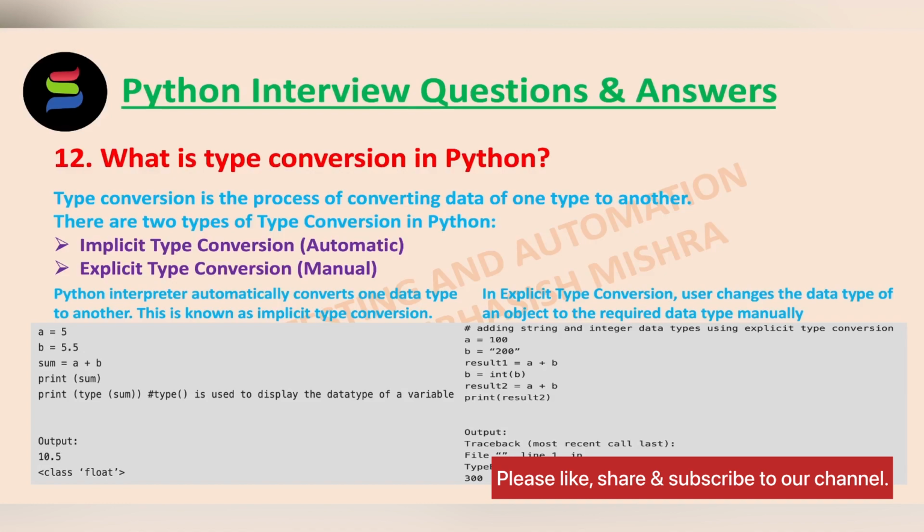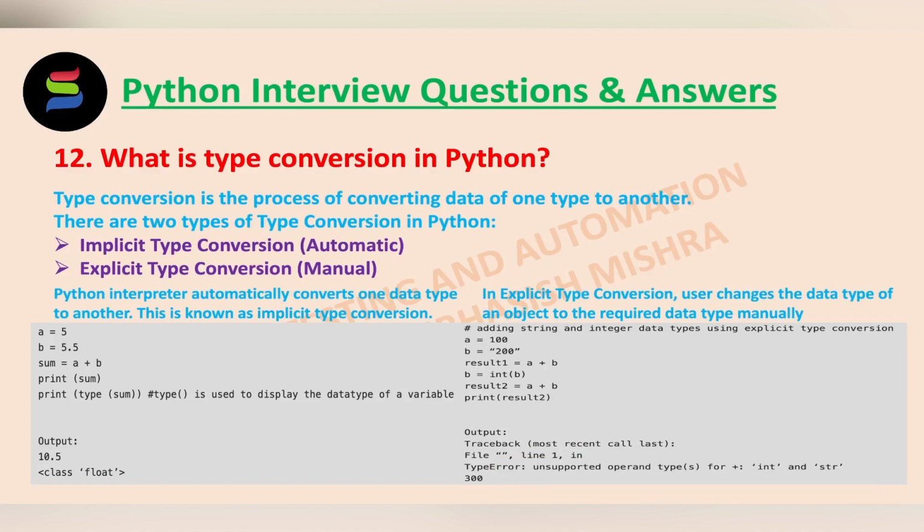To do that, here you see we are converting the variable B into an integer type and then adding variables A and B, and then storing the sum in result2 and then printing it. And now we see the result is 300. So, here we explicitly or manually converted string to integer using the built-in method int. So, in order to perform this operation, we have to use explicit typecasting.